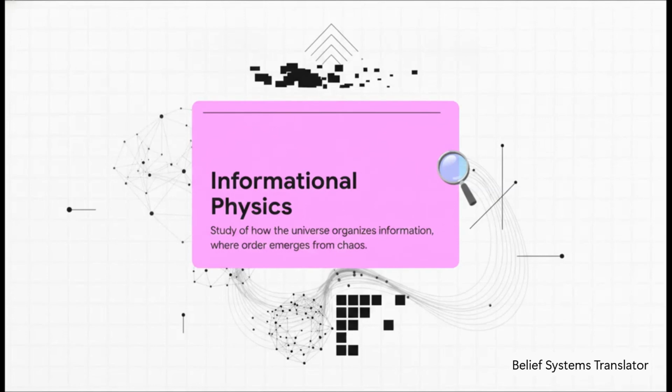So the crucial point here is understanding what this framework actually is. Informational physics is basically the study of how the universe organizes information. It shows how order naturally emerges from chaos. Think about it simply. When ancient texts talk about light pushing away darkness, informational physics looks at that and sees order and clarity pushing away uncertainty and noise. It's not about trying to turn spirituality into cold, boring math. It's about seeing that both systems are trying to describe the exact same natural laws of the universe.